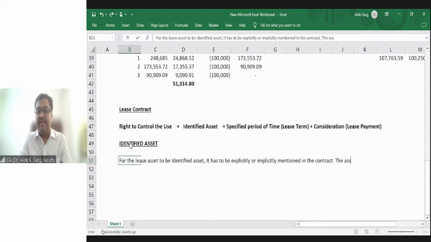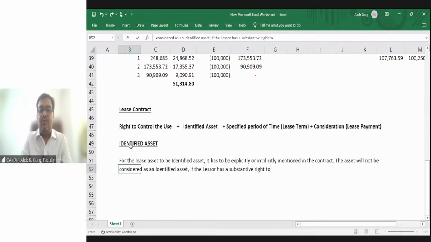The asset will not be considered an identified asset if the lessor has a substantive right to substitute the asset, right?